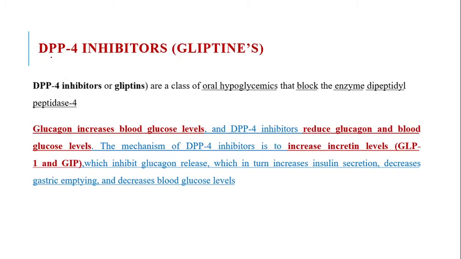Next class is the DPP4 inhibitors, which are called gliptins. In all these drugs, the suffix is gliptin.